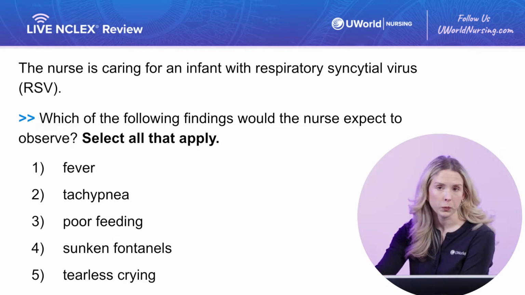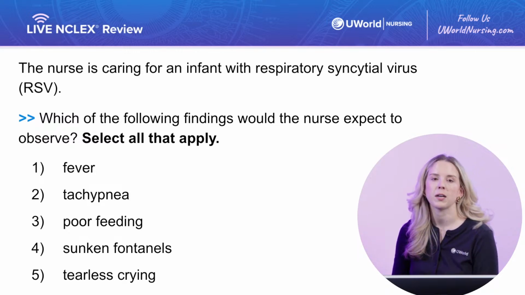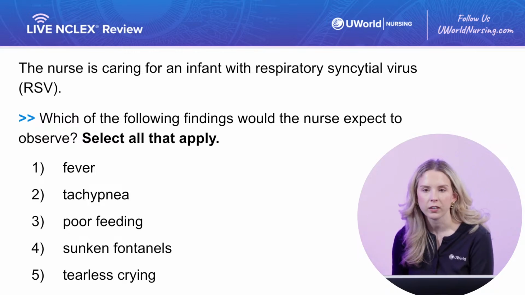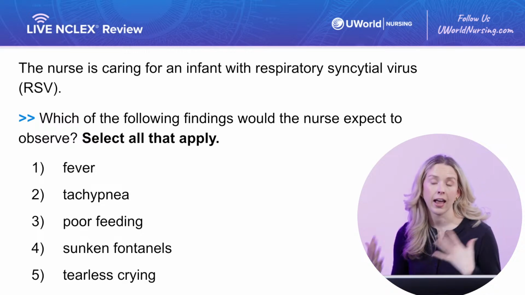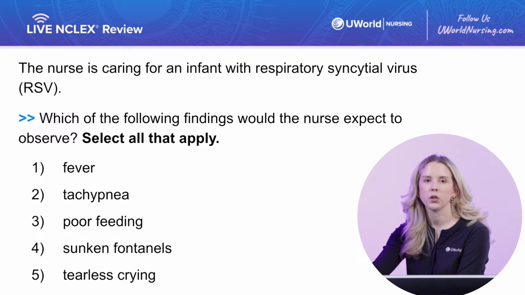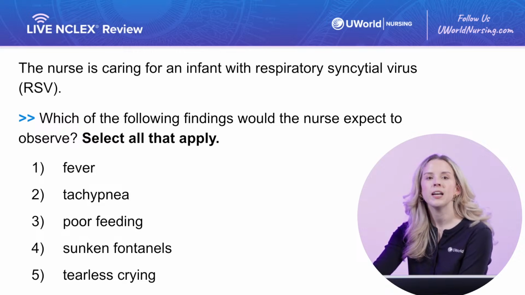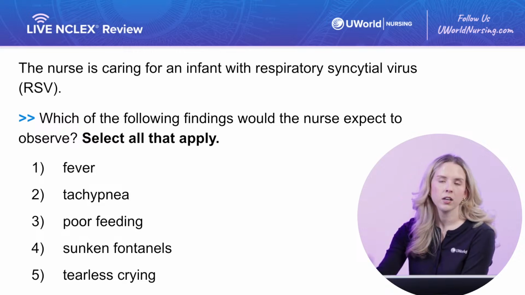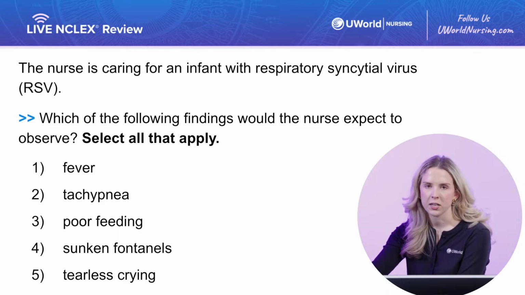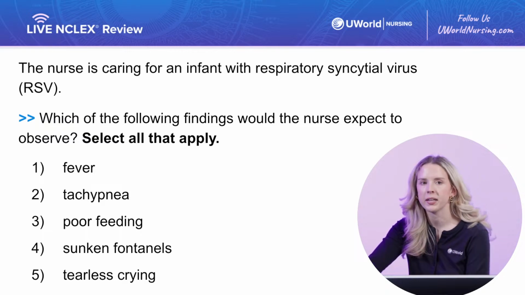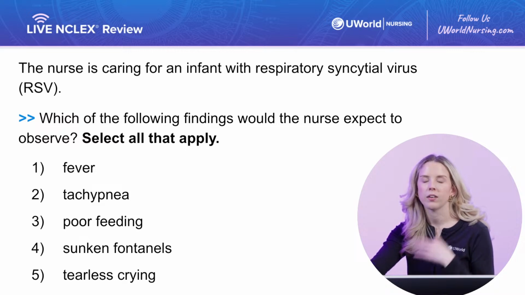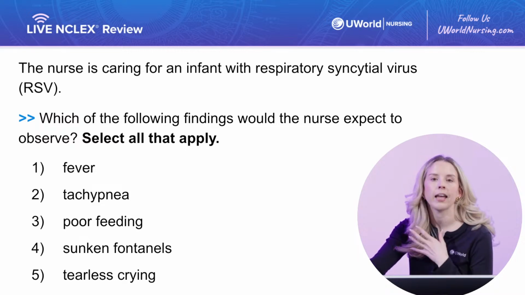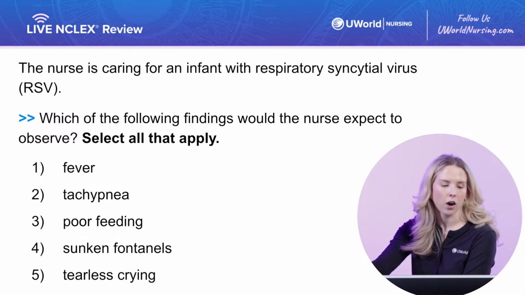So fever, this is true. We know that these RSV pediatric clients especially are really susceptible to high fevers, and we want to give an age-appropriate antipyretic, aka not an aspirin. So fever we know can be a potential finding the nurse would expect to observe. Tachypnea, or an increased rate of breathing, completely normal expectation. An RSV client would increase their rate of breathing. And lastly, poor feeding. So if you can't breathe properly, you're probably not going to want to eat. So these clients will have decreased appetites, poor feeding. This is again an expected finding of RSV.